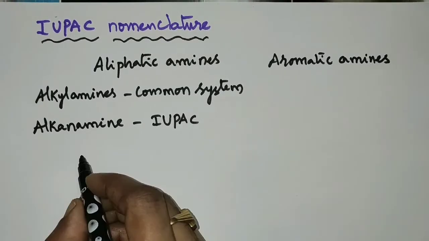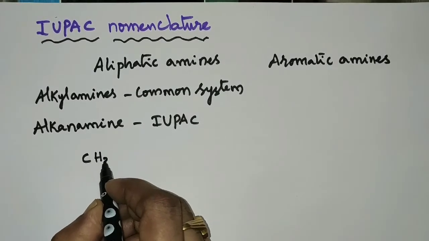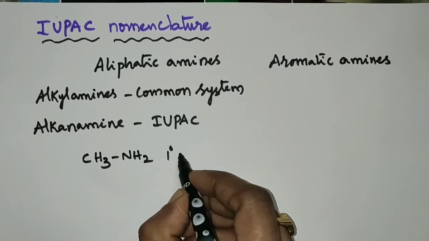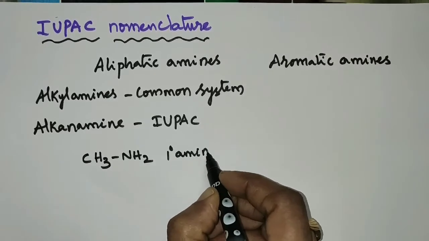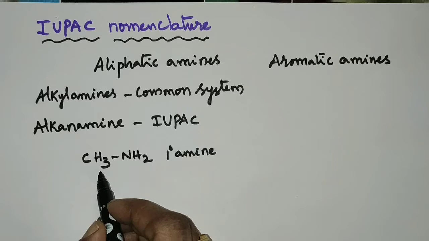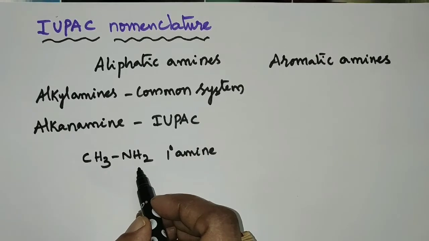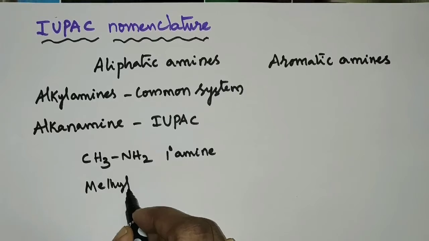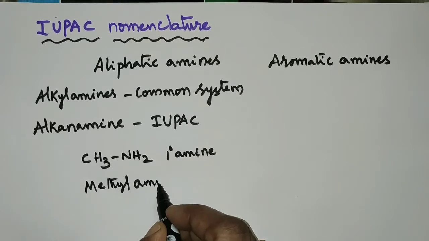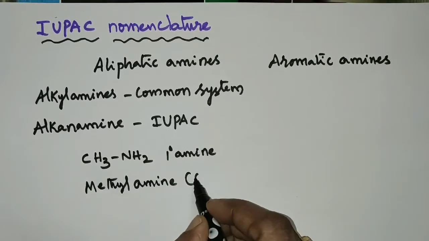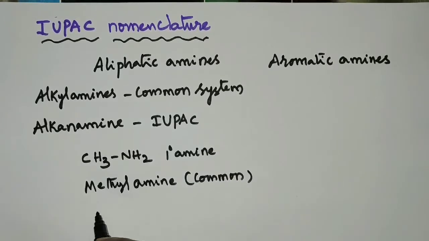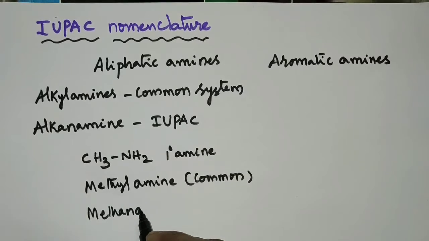For example, CH3NH2, it's a primary amine. Here a methyl group is bonded to the amine group, so its common name is methyl amine, and the IUPAC name is methanamine.